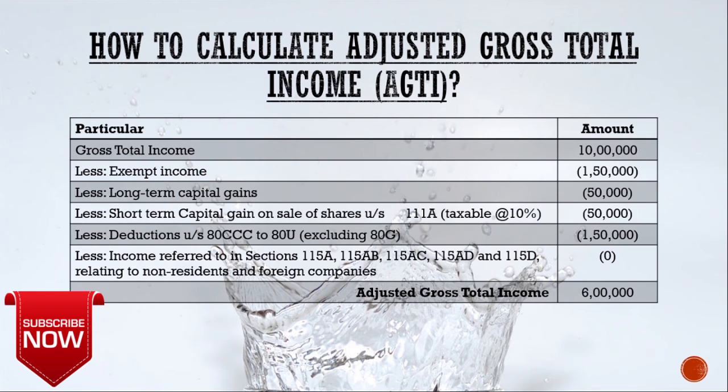Then you have to reduce deduction under section 80C to 80U, that we are assuming 1,50,000. And then you have to reduce income relating to non-resident and foreign income, which we are assuming nil. So friends, you will be arriving at adjusted gross total income, which is 6 lakhs. And out of this, you have to take 10% to calculate net qualifying limit, which is 60,000.